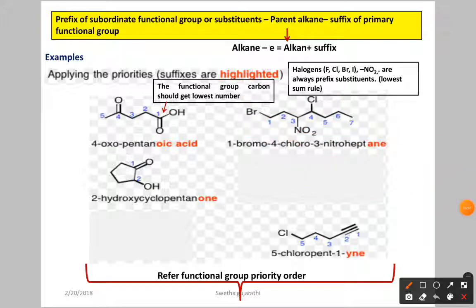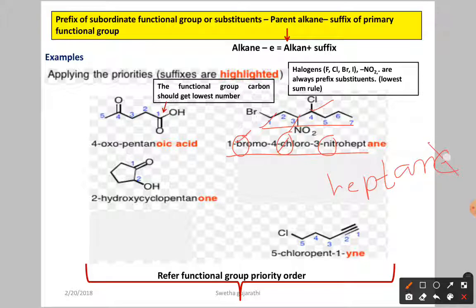After that, the numbering is there: 1-bromo, 3-nitro, 4-chloro. How do we have to arrange them? Based on alphabetical order. So in bromine, the bromo will come first, then C will come, so you have to write the chloro, then N will come, you have to write the nitro. So the parent chain is what? We have 7 carbon atoms. Generally, without any functional group, if it is an alkane you are going to write heptane; you remove the E, then write the suffix name. Here we don't have any functional group, so simply you can write heptane.